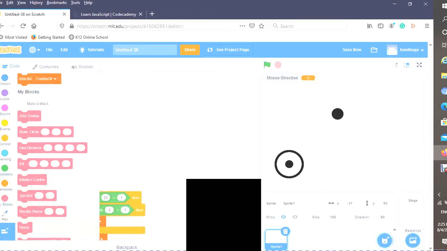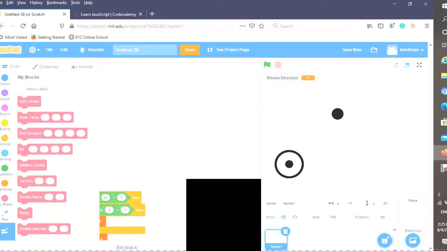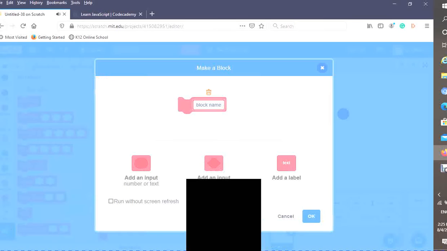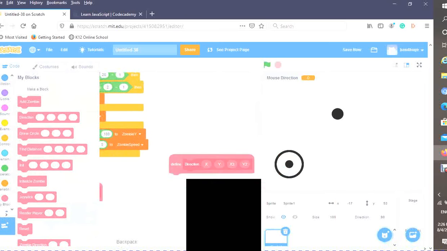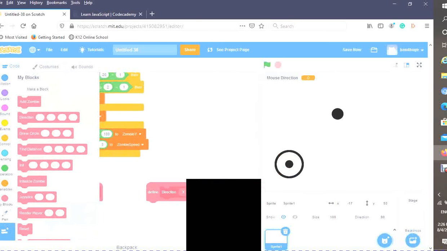Now I'm going to make a new block, and I'm just gonna name it direction. And again, just like a lot of my others, add 4 inputs, x, y, x2, and y2. And I'm going to do run without screen refresh. So there is our direction block. I'm going to move it right next to the joystick.